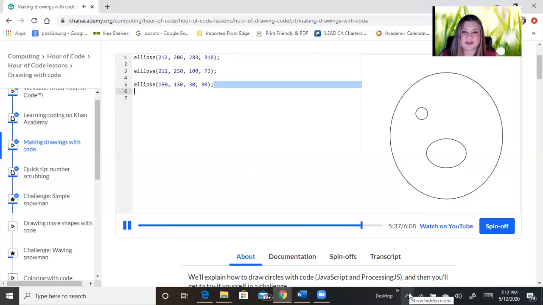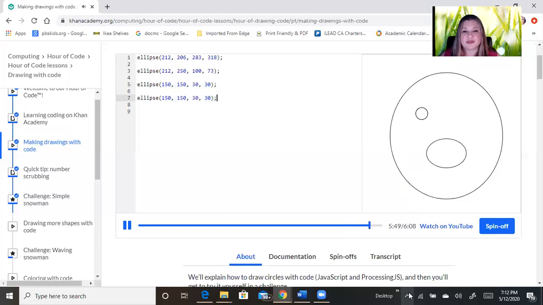All right, now finally, this is not a cyclops, so we need one more eye. Since our next eye is pretty similar to our left eye, I'm just going to copy this line of code and paste it, and then move the x, and there you go, beautiful. My face is finished, and it might be a little bit hungry too.